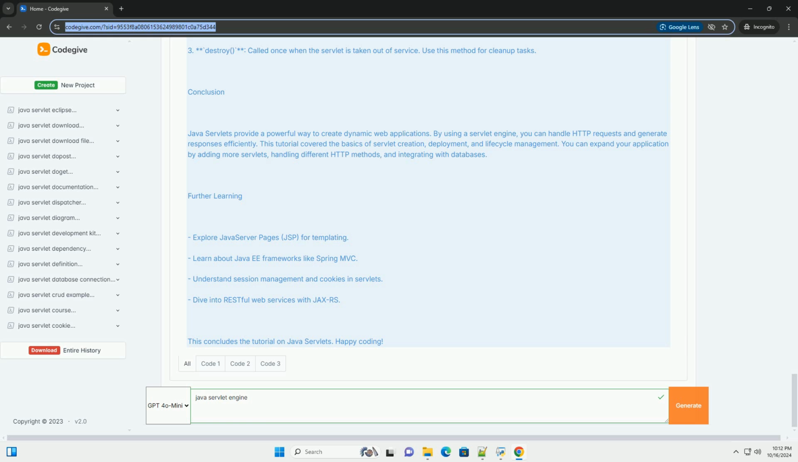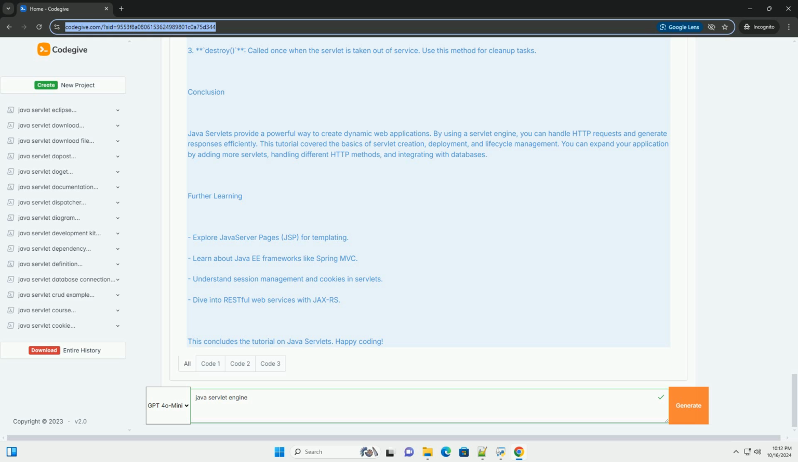Steps to create a simple servlet. Step 1: create a dynamic web project. 1. Open your IDE, for example Eclipse. 2. Create a new dynamic web project. In Eclipse, go to File, New, Dynamic Web Project. Give your project a name, for example MyServletApp. Configure the project settings as needed, and use Apache Tomcat as the target runtime.